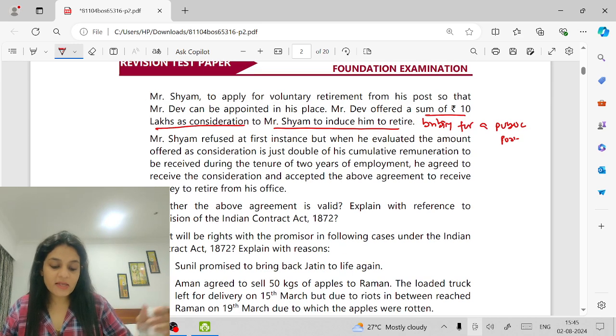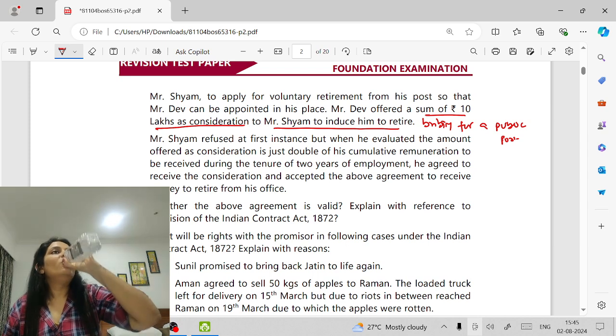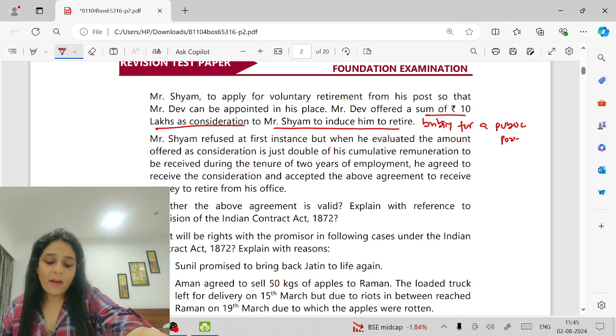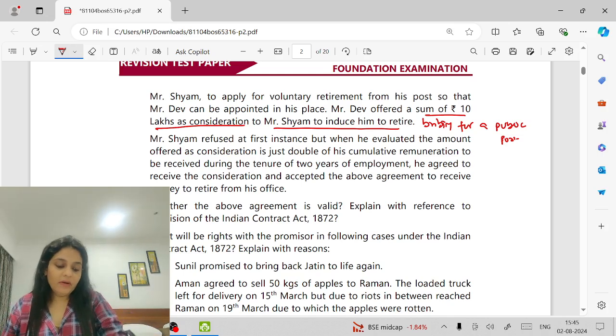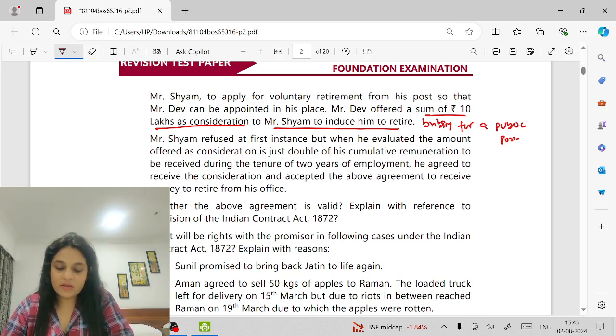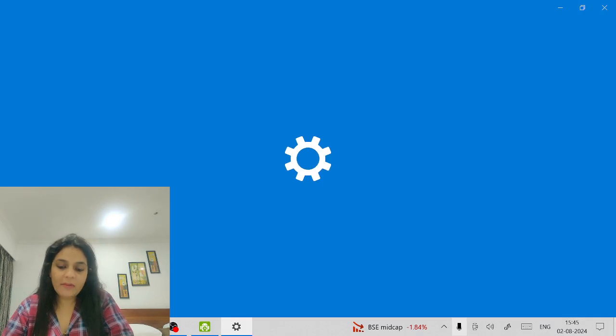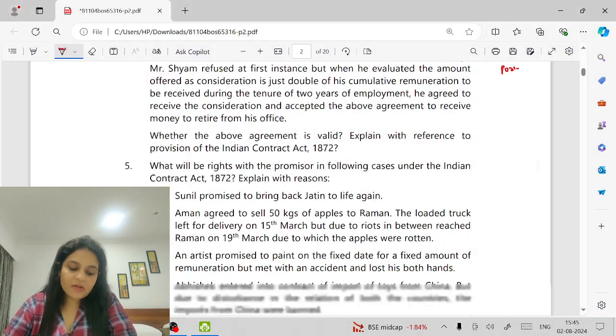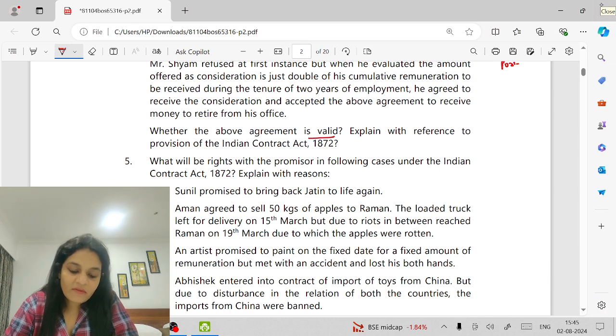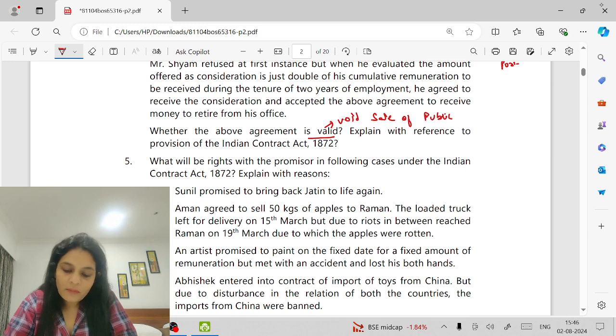Now, Mr. Sham refused at the first instance, but when he evaluated the amount offered is just double of his cumulative remuneration to be received during the tenure of 2 years, he agreed to receive the consideration and accepted the above agreement to receive money to retire from his office. Is the agreement valid? No, the agreement is void. Why? Because it is sale of public offices.